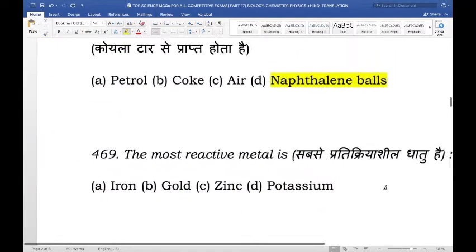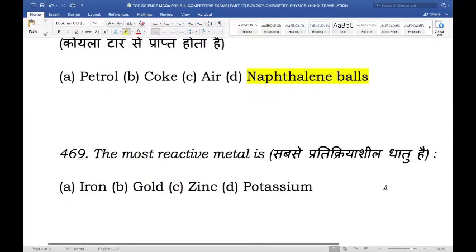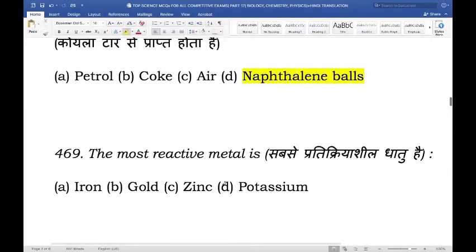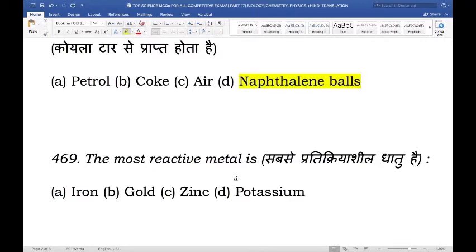Moving on. The most reactive metal is. So, out of these options, which is the most reactive metal? Is it iron, gold, zinc, or potassium? And the right answer here is potassium.